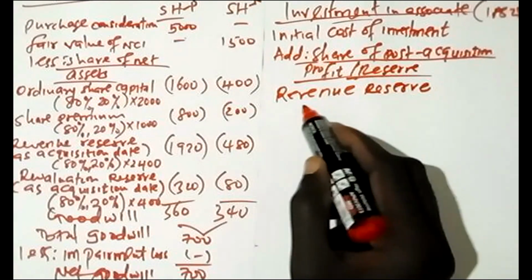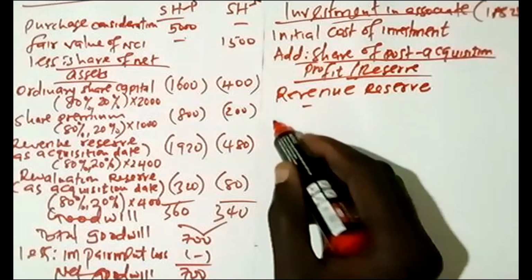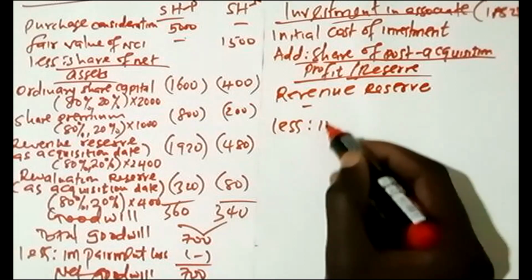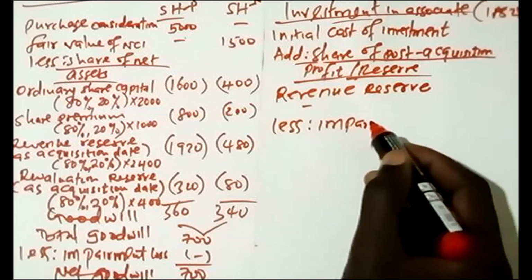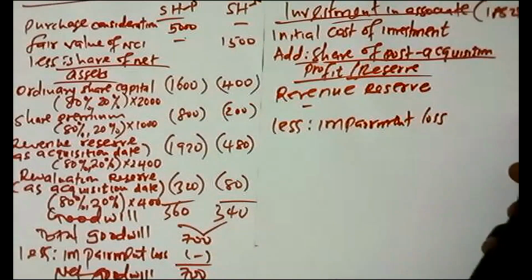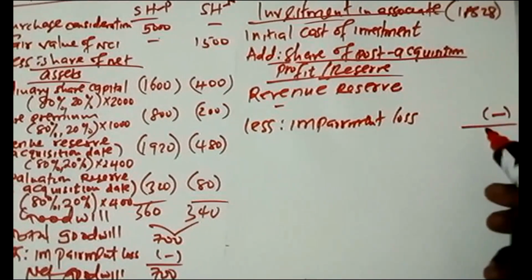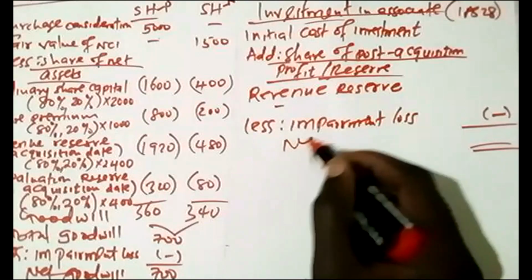This one is the only one which was there. And then we have to raise impairment loss. But there was no impairment. So up to that point, you can get net investment.